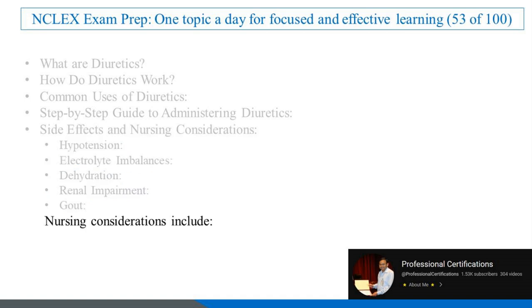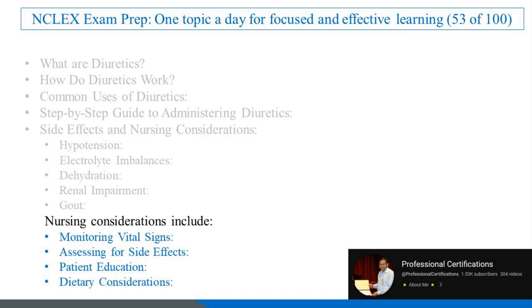Nursing considerations include monitoring vital signs: regularly check the patient's blood pressure, weight, and urine output. Assessing for side effects: watch for signs of electrolyte imbalances or dehydration. Patient education: teach the patient about the importance of adherence and recognizing side effects. Dietary considerations: advise the patient to maintain a balanced diet and monitor potassium intake.